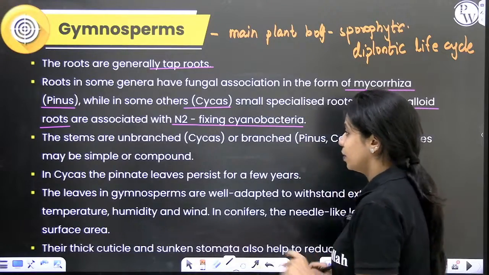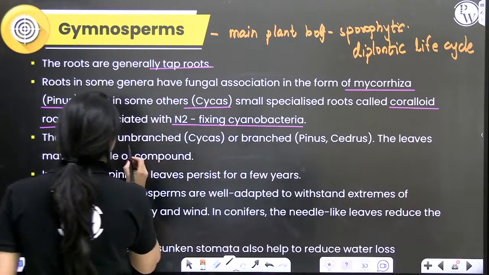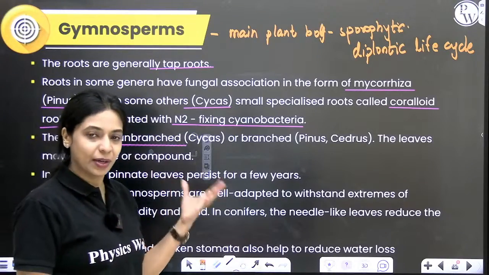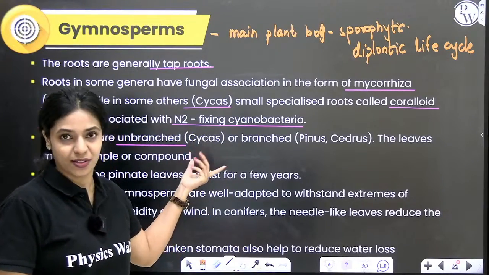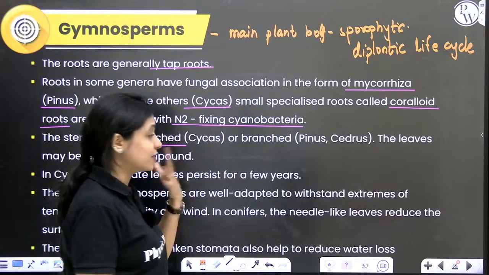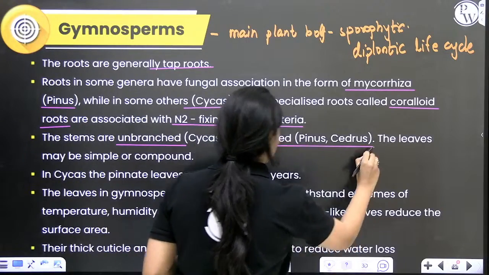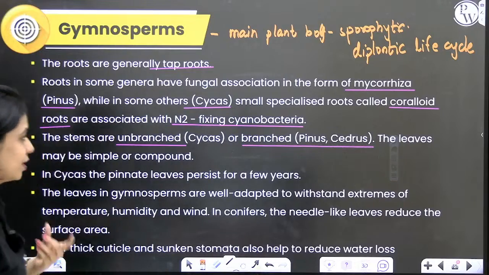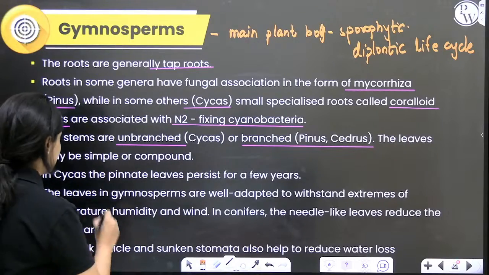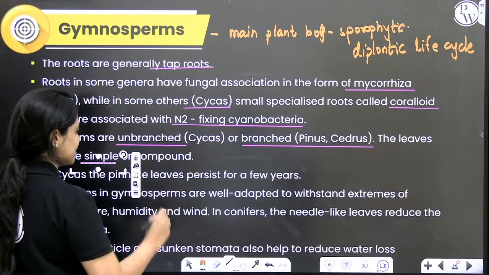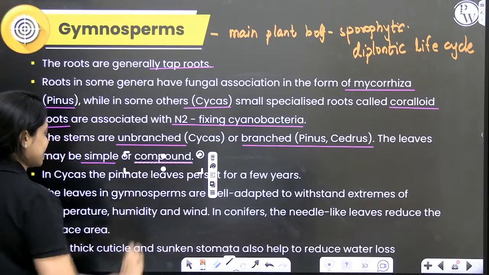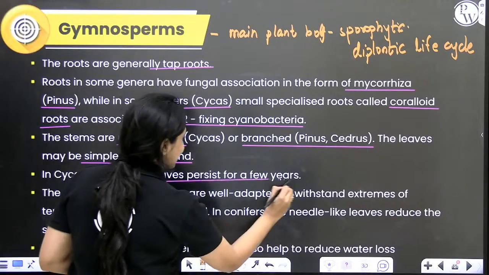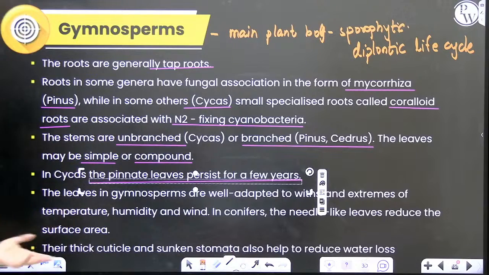Okay, now let's talk about the stems. In some plants, the stems are unbranched, like our coconut tree has no branches, right? Similarly, Cycas plant also has no branches. So sometimes it can be unbranched or sometimes it can be branched, like Pinus, Cedrus, your Christmas tree, all of these are branched, right? And the leaves can be simple, as in the case of Pinus, or pinnately compound, as in the case of Cycas. In Cycas, the pinnate leaves persist for a few years. Yeah, it has a long life, correct.